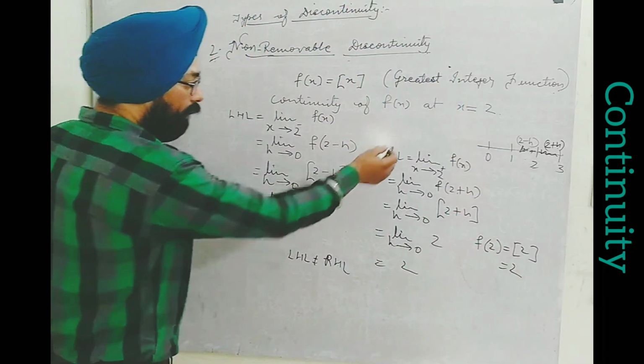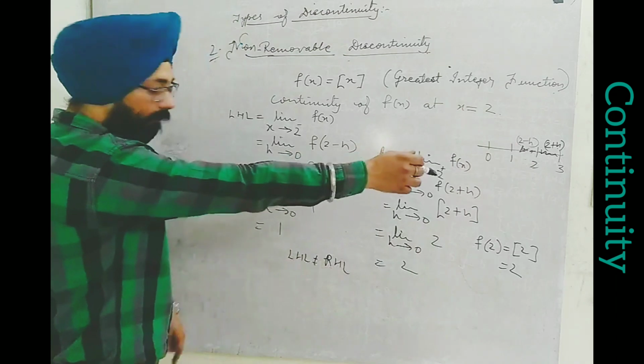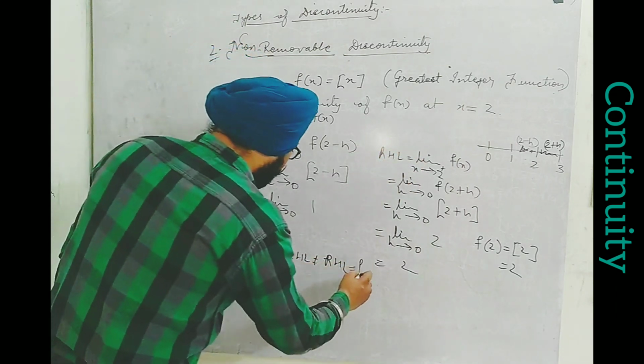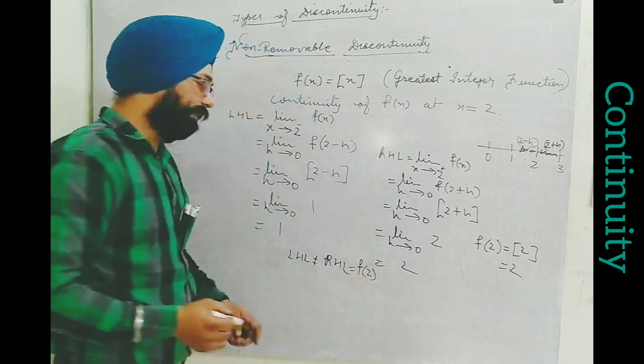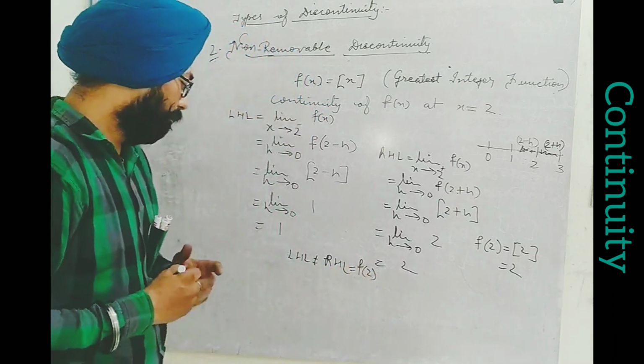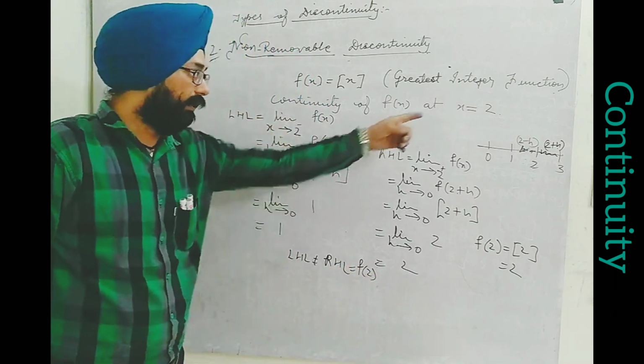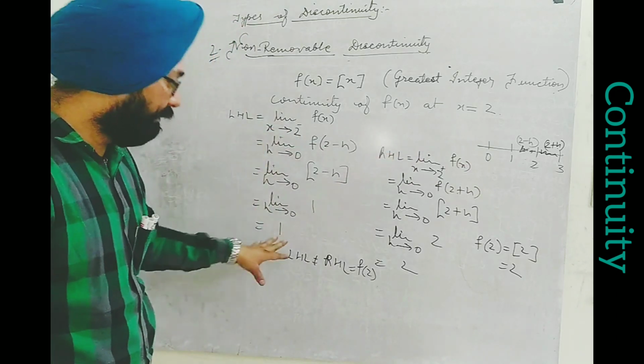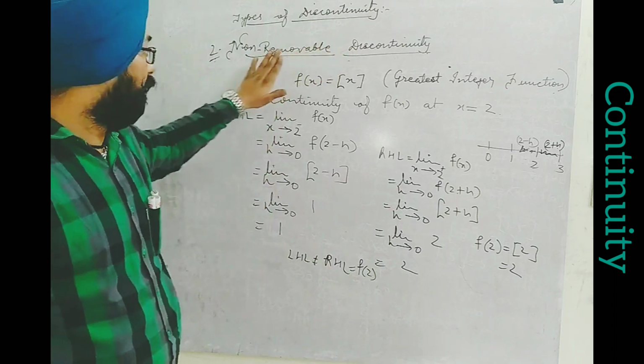So here the value of RHL goes like f of 2. So LHL is not equal to RHL, but RHL and f of 2 are both equal. In this condition, we say that it is not continuous at x equal to 2. Okay, but let me tell you, this type of discontinuity cannot be removed.